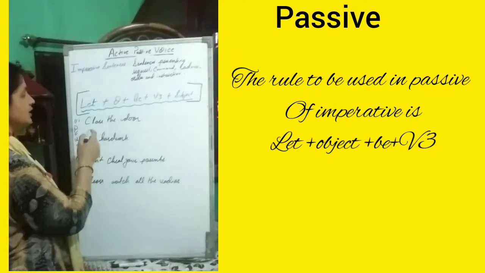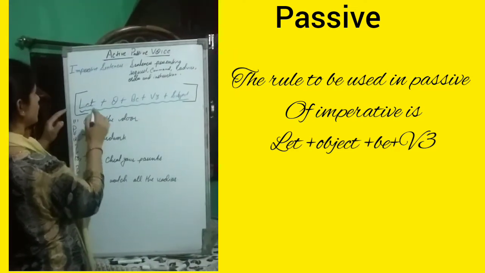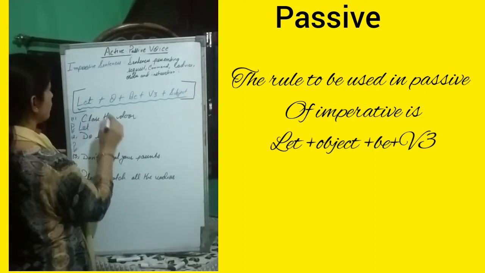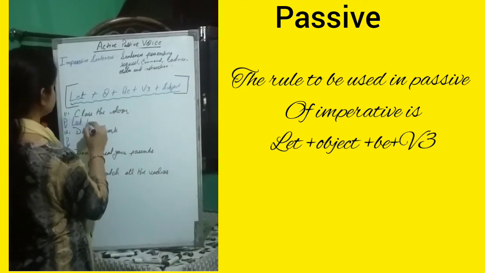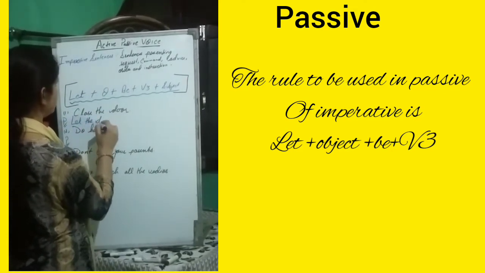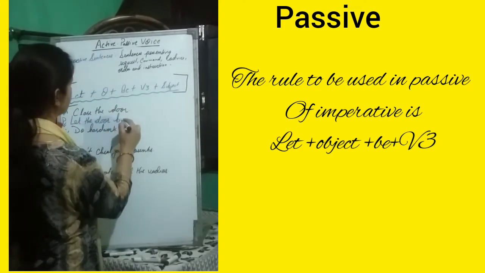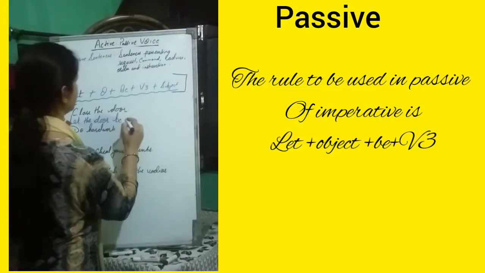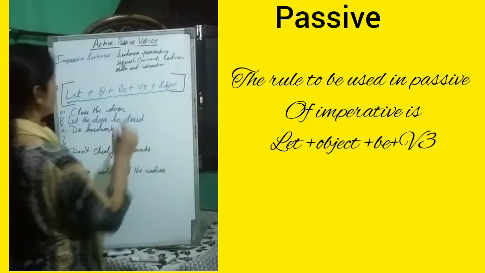Now let us do this sentence: Close the door. According to the rule we will use let, then object. What is the object here, children? That is door. Let the door, then be, then third form of verb. What is the verb here? Close. Let the door be closed.